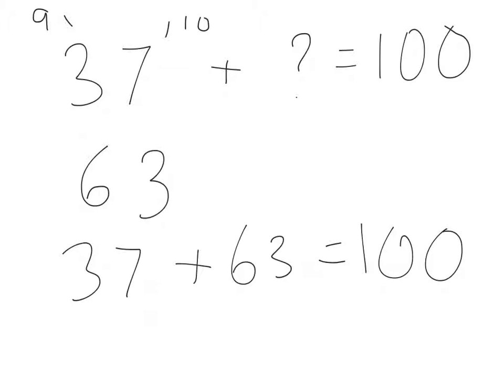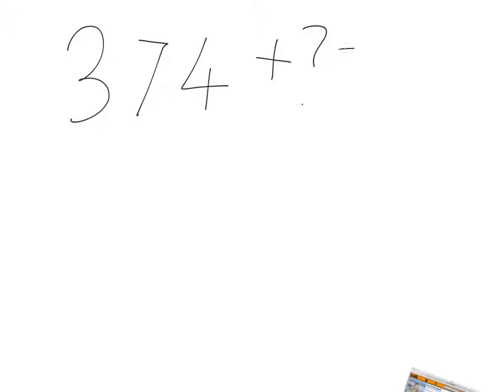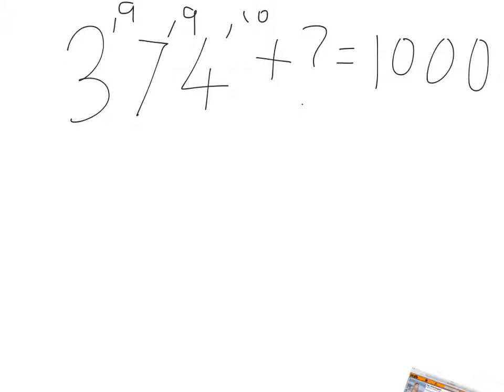Let's now apply the same principle to adding to 1,000. 374 add something equals 1,000. Let's apply the same principle. The units column must total 10, the tens column must total 9, and the hundreds column must total 9.